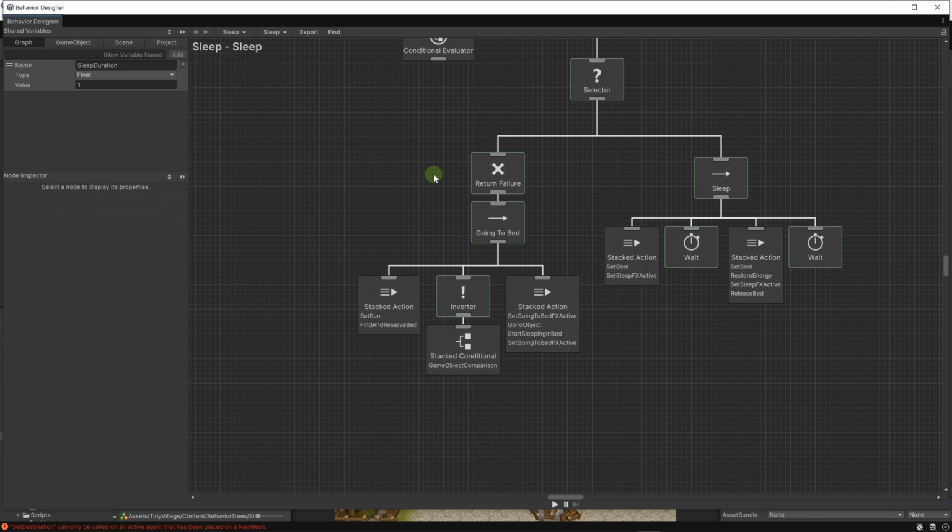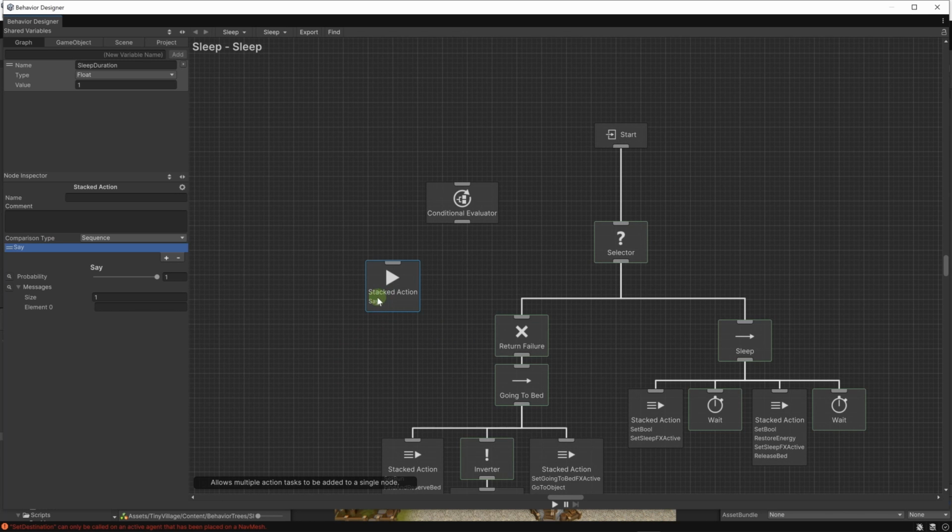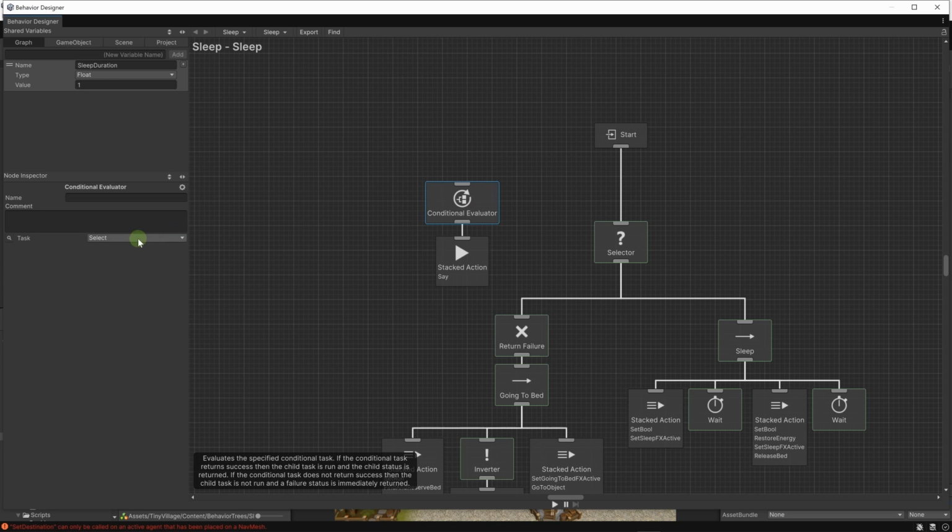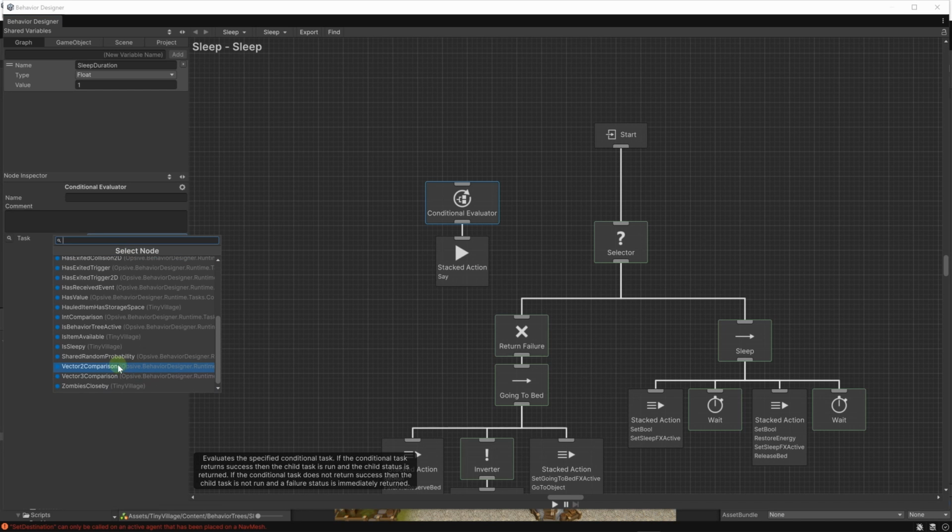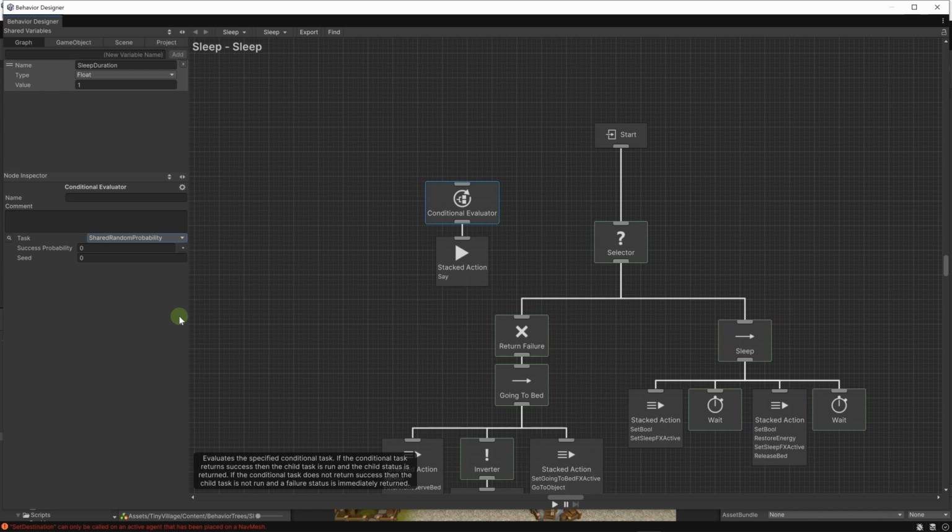This could be useful for the say action. This will print a text on a speech bubble, and we gave it a probability field. Instead of doing this, we could use a conditional evaluator like so and attach it to our say action. Then here what we can do is for the task, let's select the shared random probability. This is also a built-in conditional.